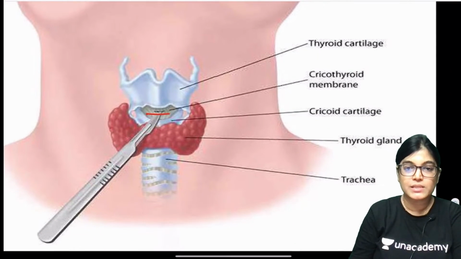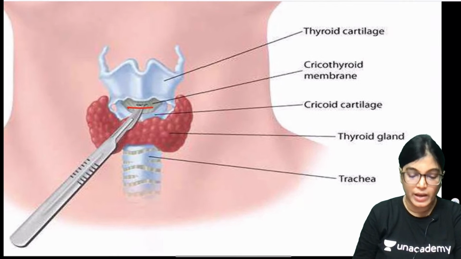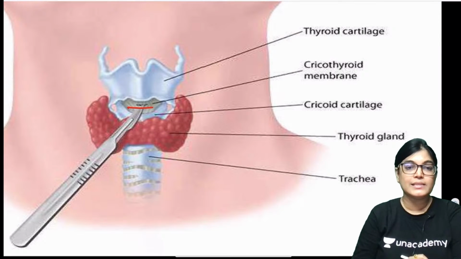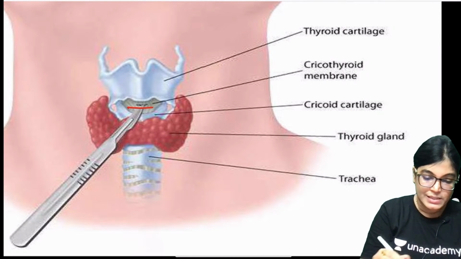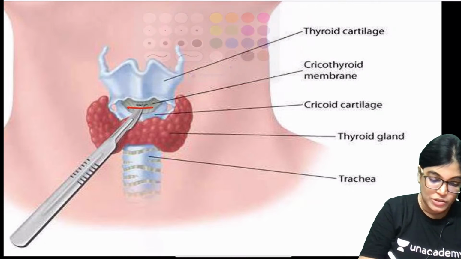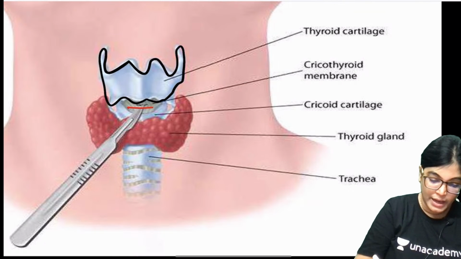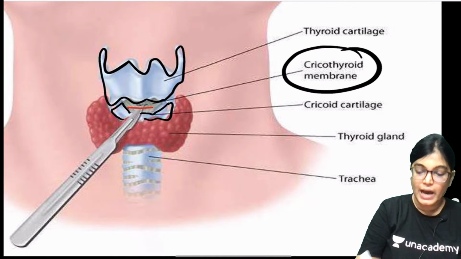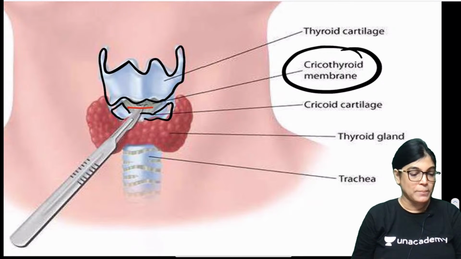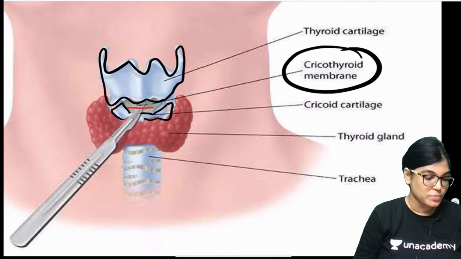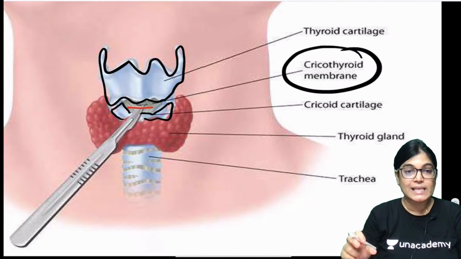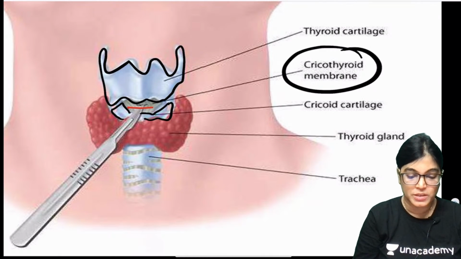Everyone, I am just highlighting this diagram. This red line, the location of the line, is exactly between the thyroid cartilage and the cricoid cartilage. Okay, so the cricothyroid membrane has to be approached. Which membrane? The cricothyroid membrane has to be approached and has to be incised for this emergency procedure.